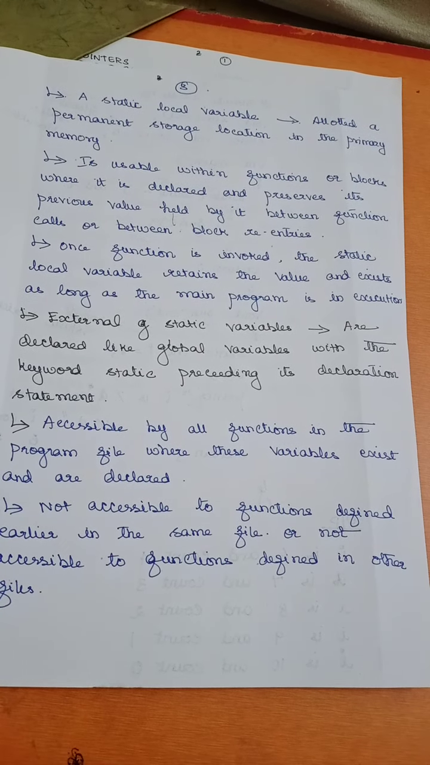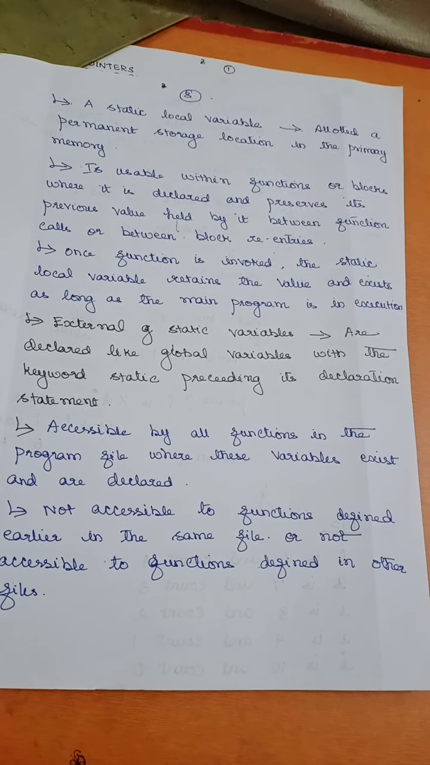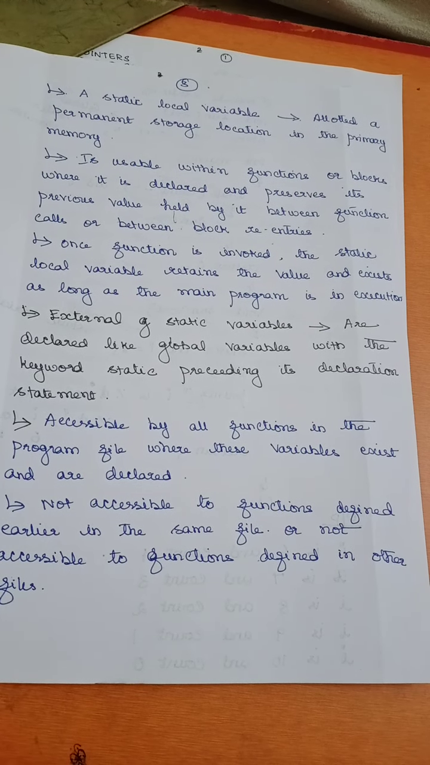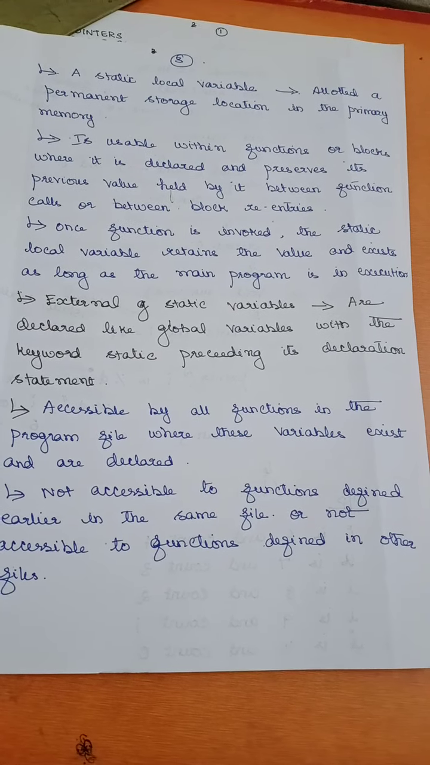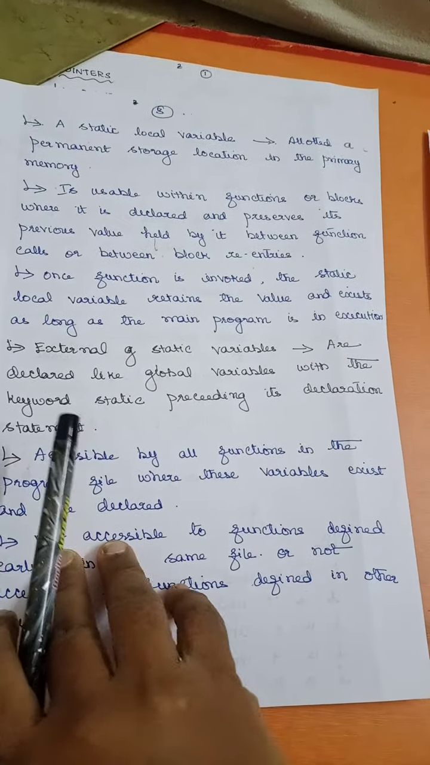We'll see what is a local static variable. A local static variable means you have a permanent storage location. External static variables means even the values will be retained between your function calls. That I will tell you with an example, right?